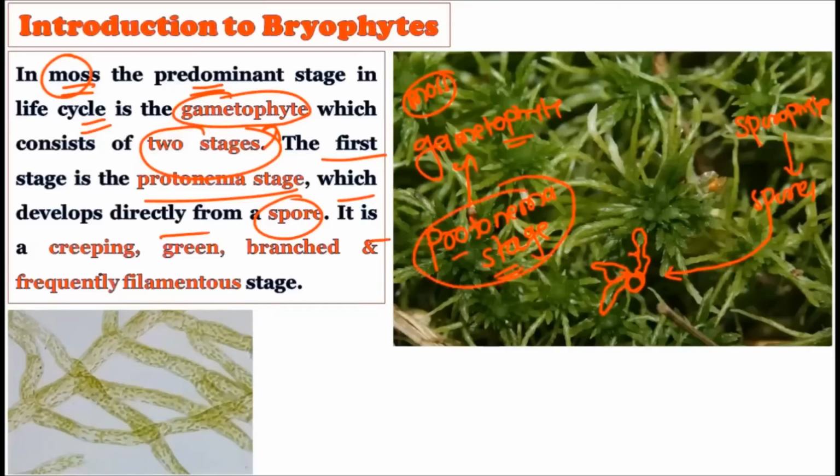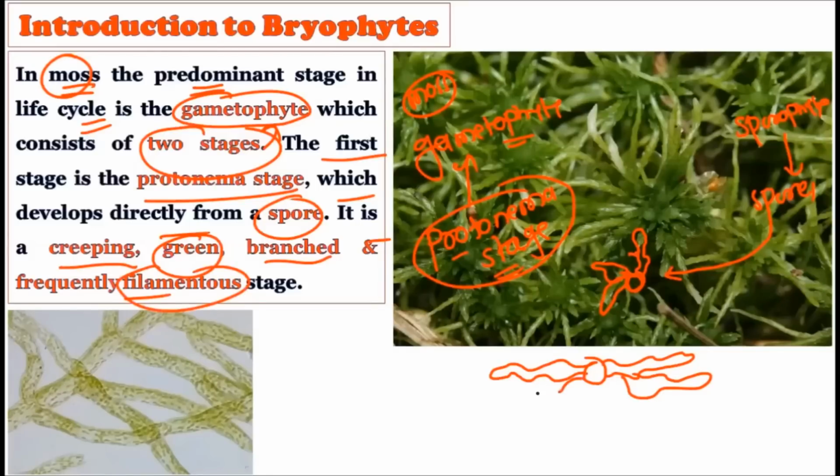It is creeping, that is, it is moving along the ground like this. Consider this is the spore, and it is germinating, and this is creeping, growing along the ground. It is green in color, so of course it can photosynthesize, and it branches like this. It shows branching and is frequently filamentous, because long filaments are created like this. So the plant body is first created after germination of the spore.